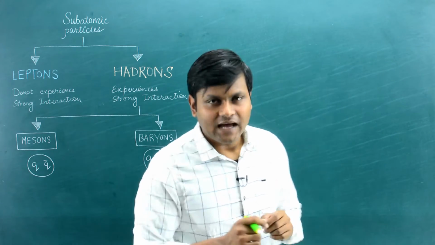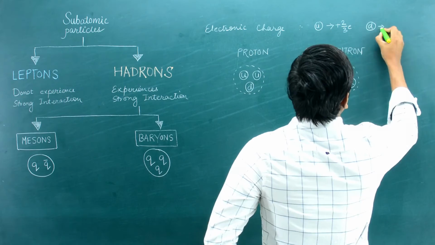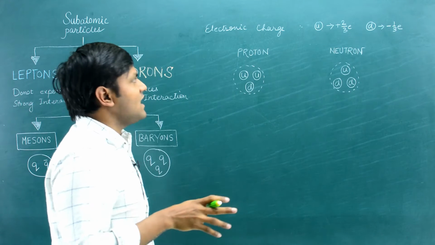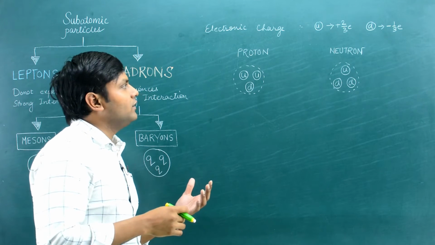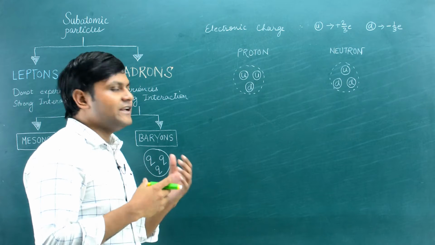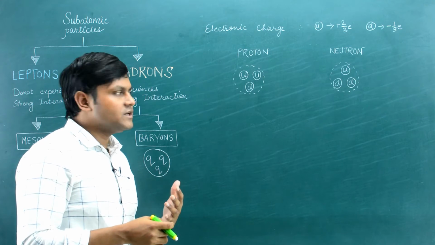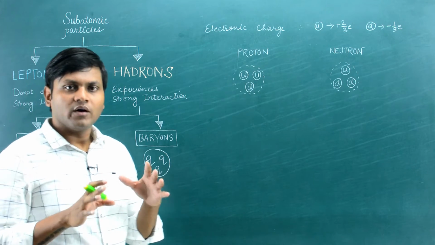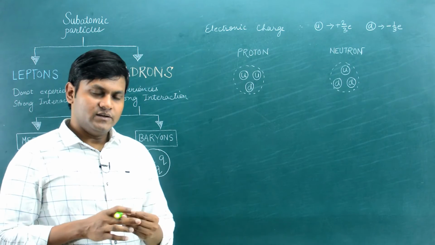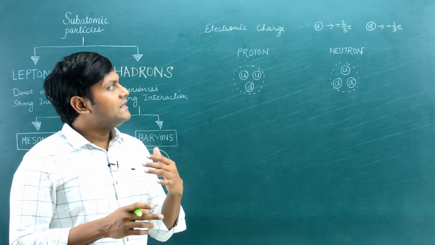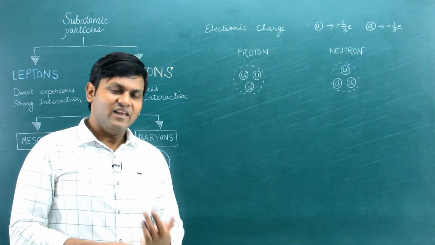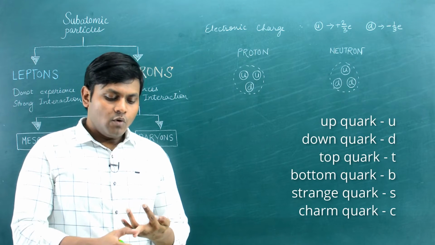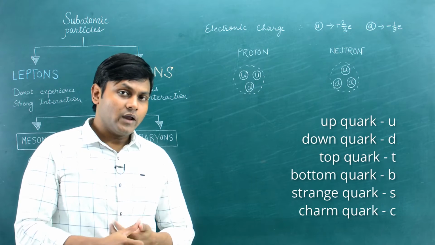So let's look at a few examples. Let's take the example of a proton and a neutron, and I will show you how their electric charges are a result of the quarks. I have not talked too much about quarks, I will just talk enough as is necessary for the discussion. There are 6 kinds of quarks, or 6 flavors of quarks. You have up quark, down quark, top quark, bottom quark, strange quark, and charm quark.